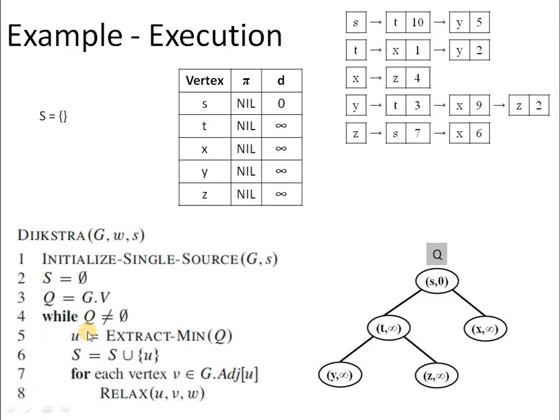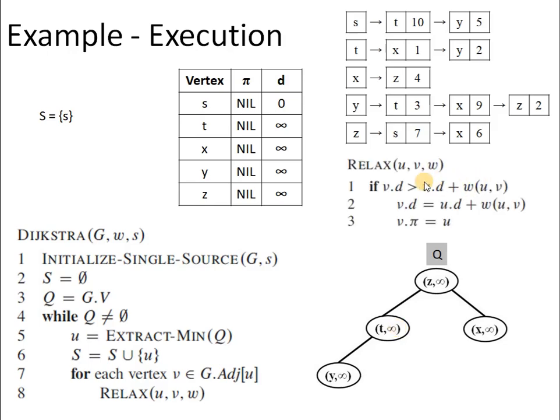Now when we start with the iteration, first extract min will extract S from the queue. The moment it gets extracted, it has to be added to the set capital S, and then we have to scan the list of adjacent vertices corresponding to vertex S. The current value of the vertex t from the source is equal to infinity. It should be updated to the value which we obtain via the equation u.d plus w(u, v).